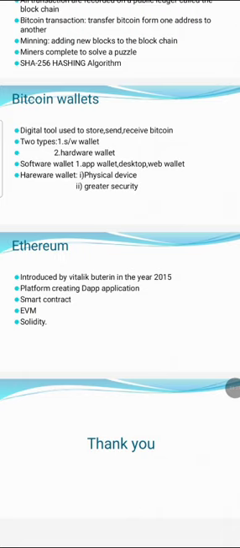The next one is Ethereum. Ethereum was introduced by Vitalik Buterin in the year 2015. Ethereum is a platform. By using this platform, we create decentralized applications. Ethereum is nothing but a platform for creating decentralized applications. We create decentralized applications using smart contracts.